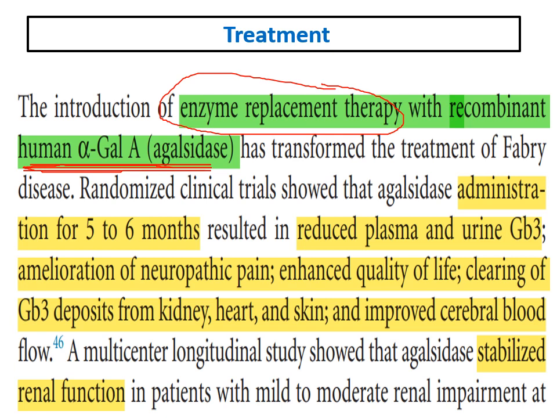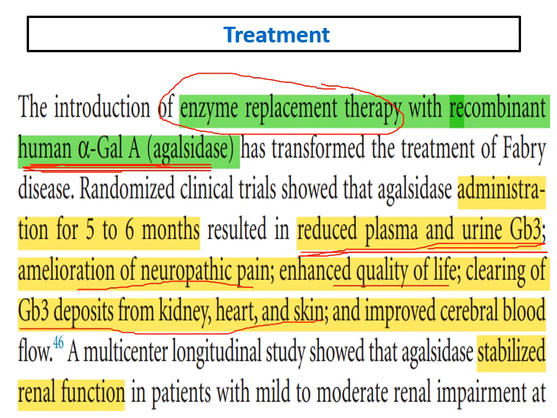And this replacement usually leads to reduced plasma and urine GB3, which is one of the glycosphingolipids, and leads to amelioration of the neuropathic pain, enhanced quality of life, and the deposition in the kidney, heart, and skin decreased or even cleared after replacement by the enzyme, with improvement of the cerebral blood flow.